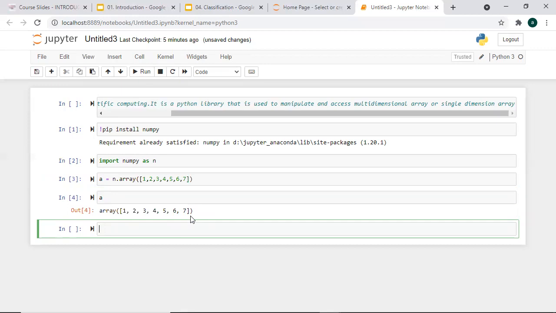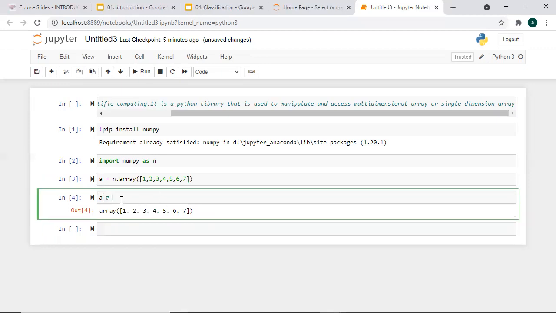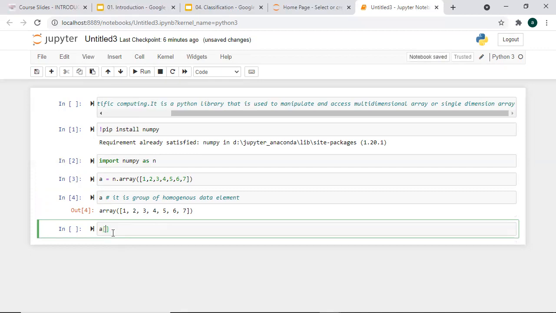What if you want to access an element, how can you access an element in an array? An array is a group of homogeneous data, right? So it is different from what we have studied in Python data structures, right? There we were able to save different data. So here it's a group of homogeneous data elements, all of a similar type, right? Now if you want to access an element, you just have to type the index and run it.